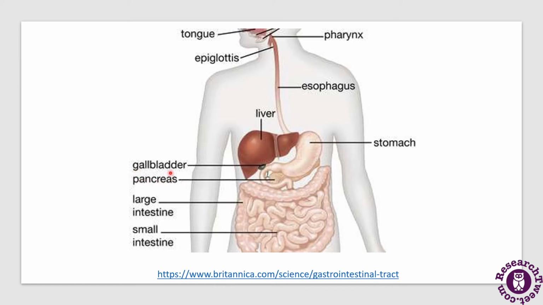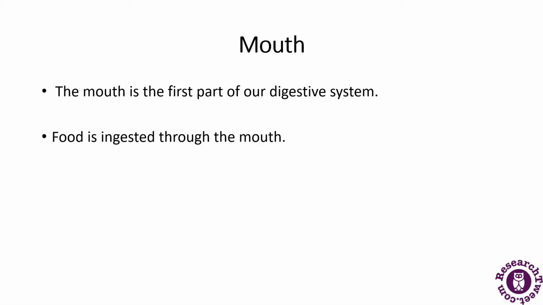For example, the pancreas releases insulin, and the liver releases bile juice for the digestion of fats and carbohydrates. Then the large intestine and the small intestine. So these are the organs of the alimentary canal.